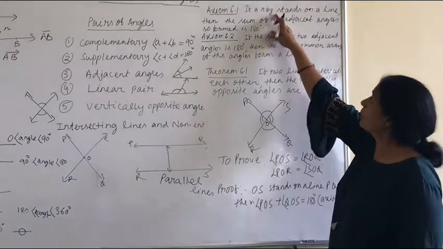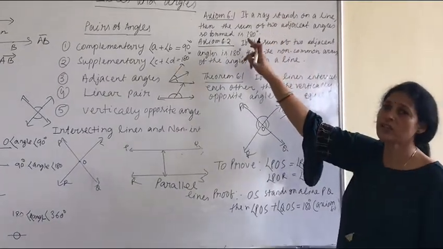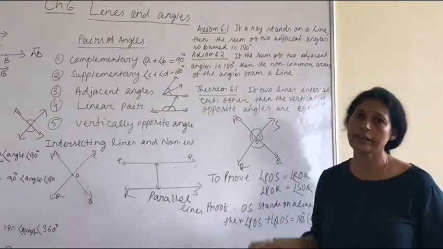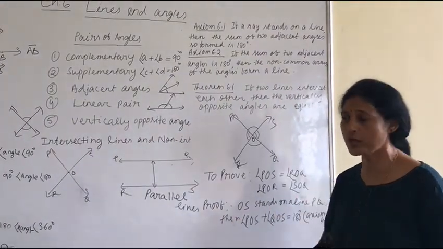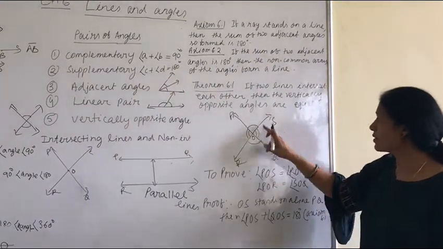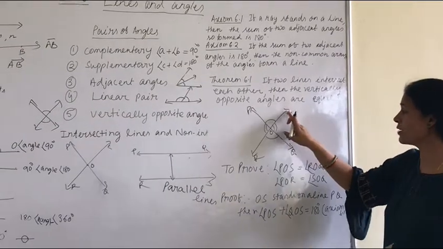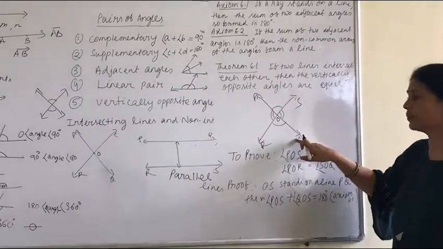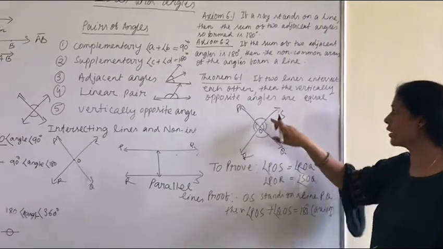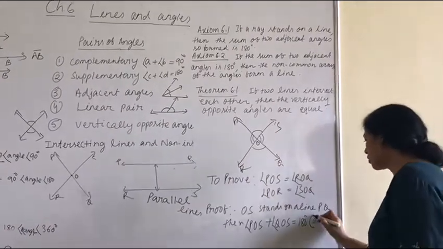Because what is the given axiom? A ray stands on a line, then the sum of adjacent angles is 180 degrees. So OS is the ray that stands on the line PQ, then the sum of these two angles is 180 degrees. This is equation 1.